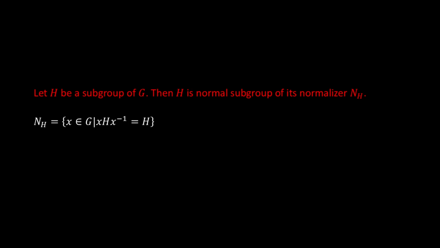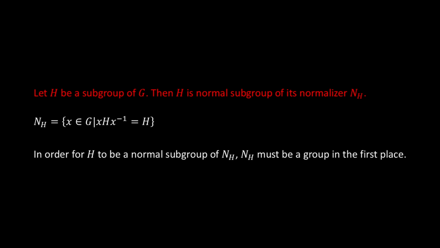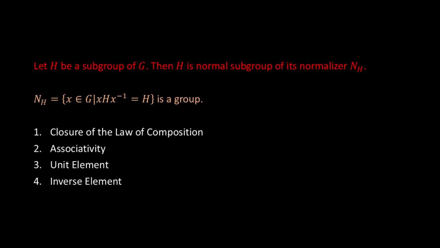First of all, the normalizer N(H) is the set of all elements x in G such that xHx⁻¹ equals H. In order for H to be a normal subgroup of N(H), N(H) must be a group in the first place. Since the associativity property and the unit element are directly inherited from G, and the inverse elements are directly involved in the definition, only the closure of the law of composition needs to be verified.